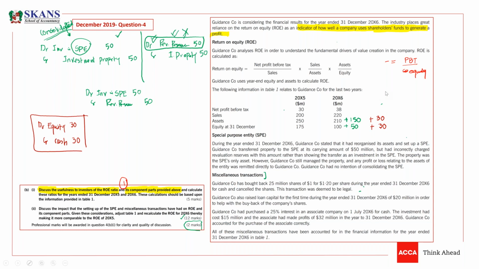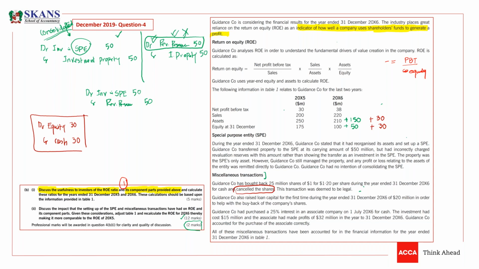Someone may call it treasury shares as well. But here they didn't call it treasury shares. The reason is they cancelled the shares. If the shares have been cancelled, then we can't call it treasury shares.